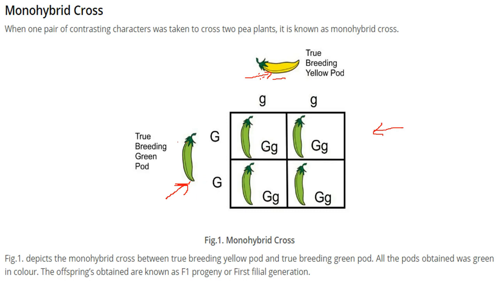All the pods obtained were green in color. That is, when they were combined, he found that all were green. The combination was capital G, small g. So the content was there from both, but it was green. And the offspring obtained was known as the F1 progeny.